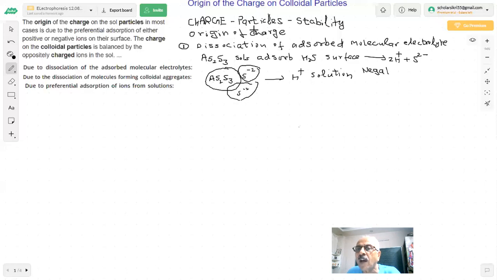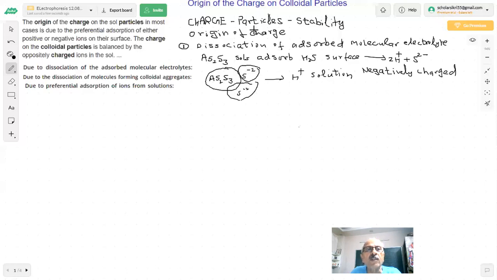I gave you a table last time in which we said that arsenic sulfides are negatively charged, because of the dissociation of H2S, the H+ ions go into the solution. Read it again. The origin of charge could be due to three reasons. Preferential adsorption is the most important one, for which there will be a question in the paper.